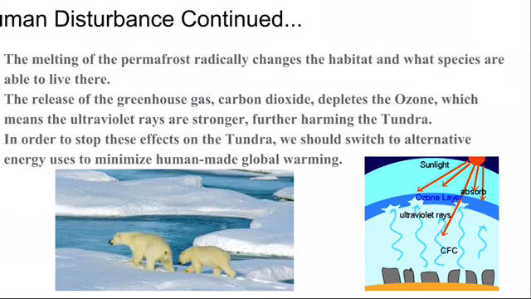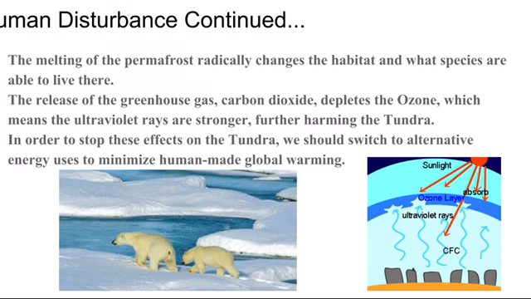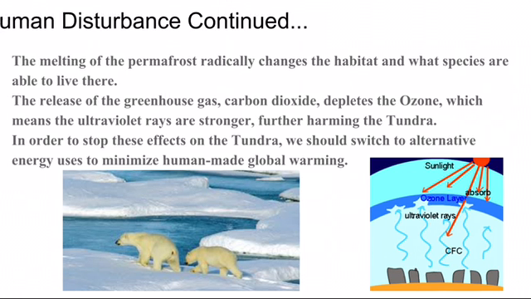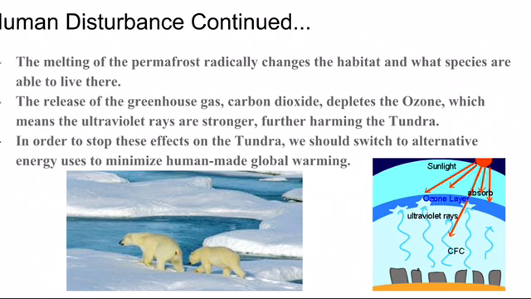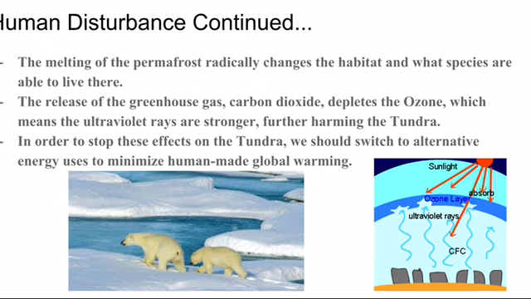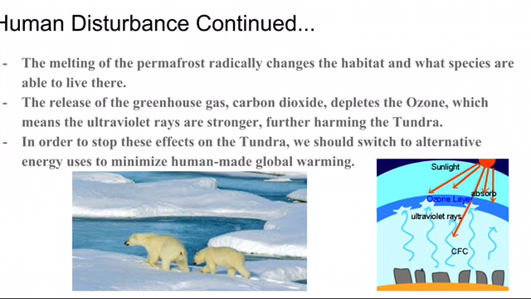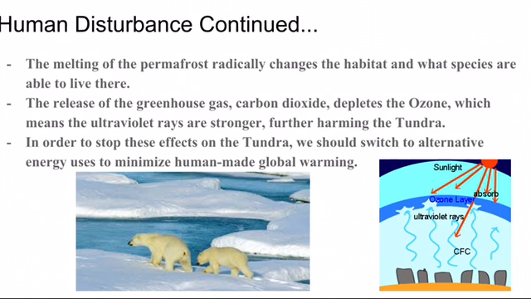Not only does the melting of the permafrost release carbon dioxide, but it also radically changes the habitat and affects which species are able to live there. The release of the greenhouse gas carbon dioxide depletes the ozone, which means the ultraviolet rays are stronger, further harming the tundra. In order to stop these effects, humans should switch to alternative energy uses to minimize human-made global warming.